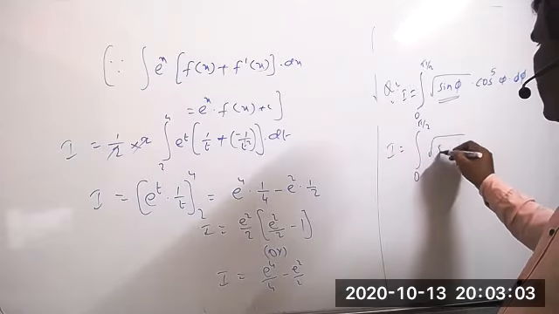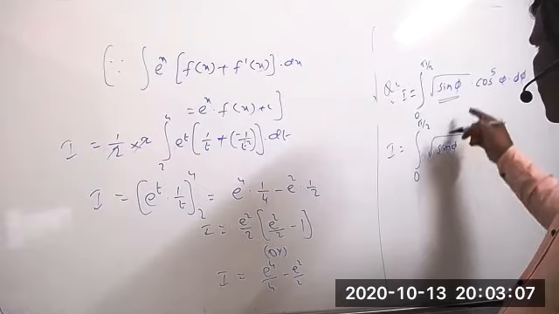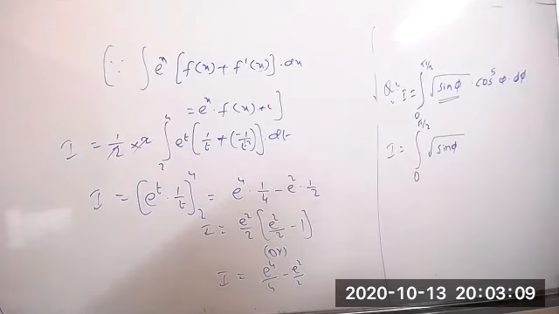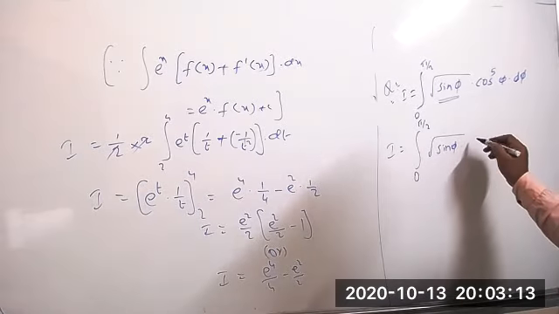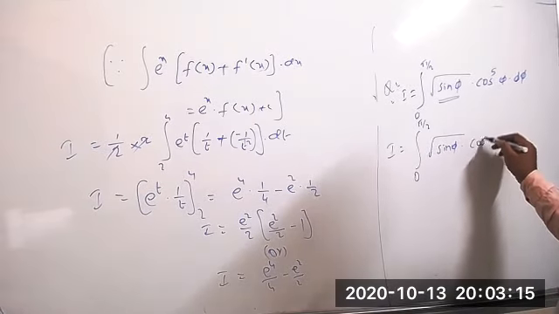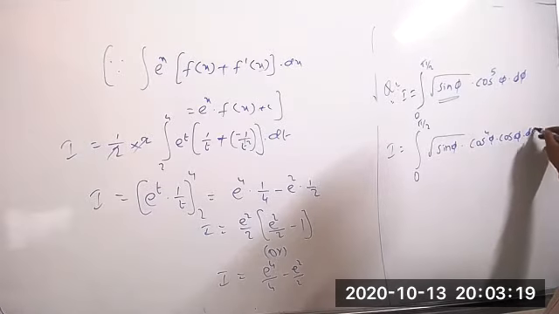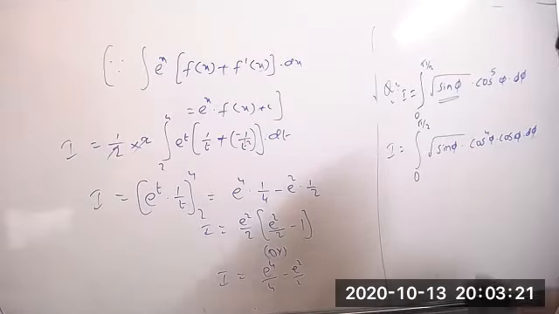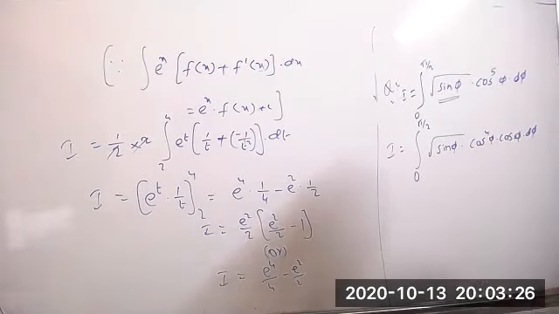The root of sine phi you can write as it is only. Root of sine phi. I think this kind of question I also saw previously in question papers, model question papers. Root of sine phi into cos power 5 phi you can write now, cos power 4 phi into cos phi into d phi, because a power m into a power n equal to a power m plus n. 4 plus 1 equal to, we will get 5.